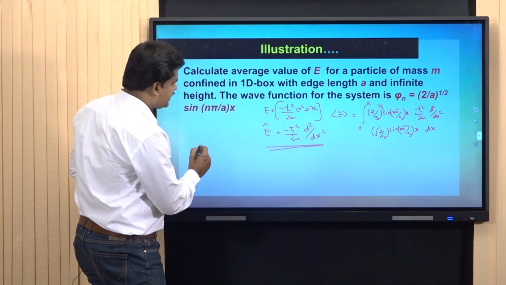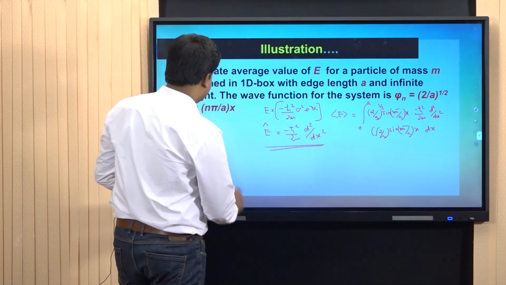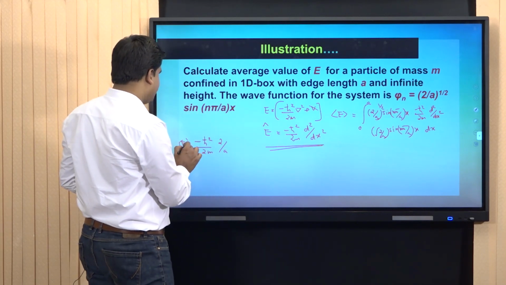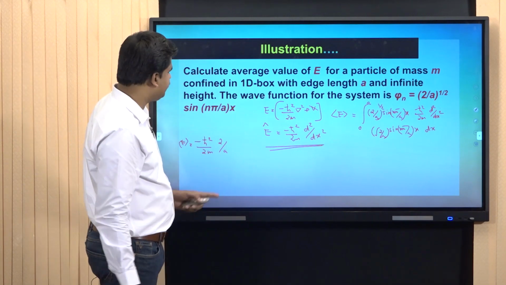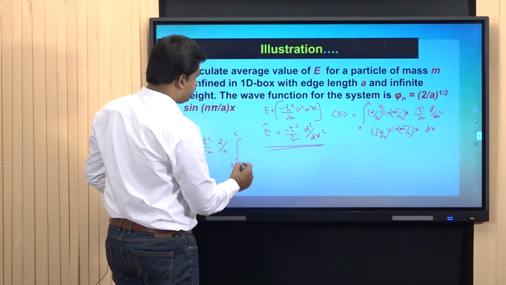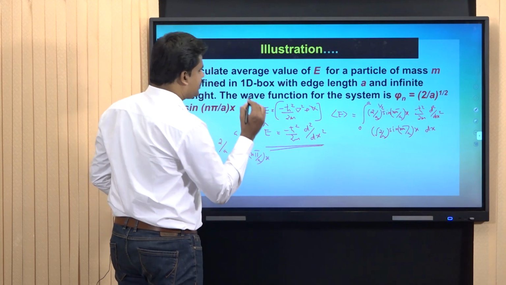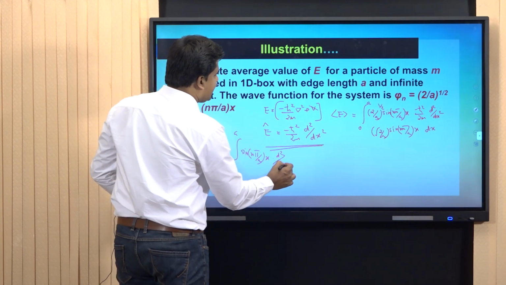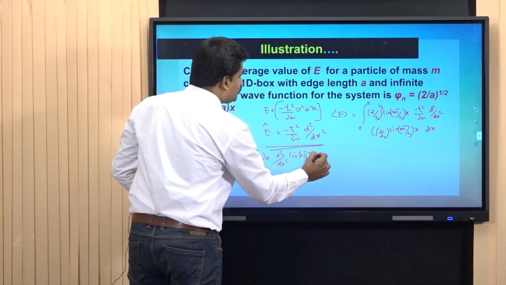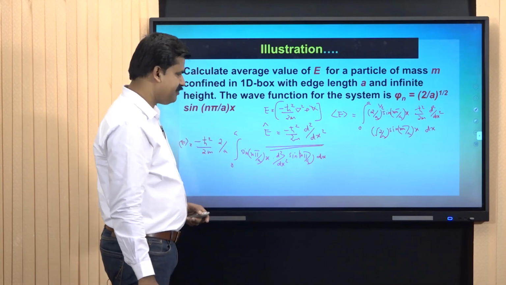Therefore, the result is minus ħ square by 2m, minus ħ square by 2m into 2 by a. This is the average value or expectation value of energy. Minus ħ square by 2m into 2 by a into integral 0 to a sin n pi by a into x into d square by dx square of sin n pi by a into x dx. Sin x on differentiation gives a cos n pi by a divided by n pi by a.